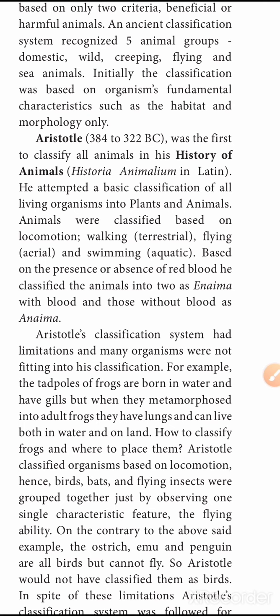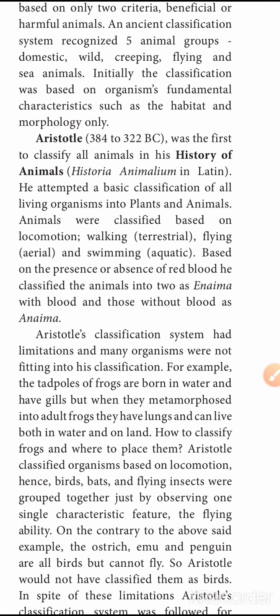Walking terrestrial animals like mammals, elephant, etc. Flying aerial animals, that is birds like eagle, parrot, etc. Swimming aquatic animals like fish, whales, seahorses, etc. So animals are classified based on locomotion: walking, flying, swimming.